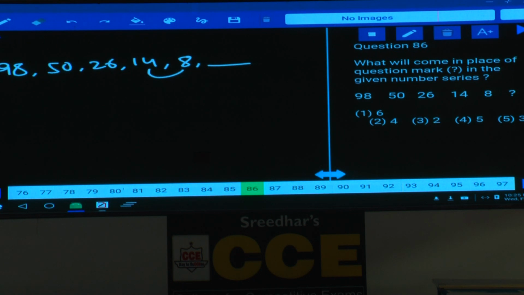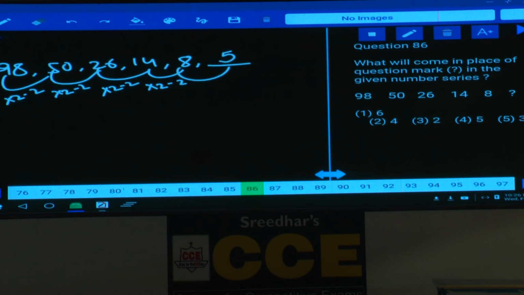Now 8 and 14, how can you express this one? 8 into 2, 16, minus 2 will be 14. 14 into 2, 28, minus 2 will be 26. 26 into 2, 52, minus 2 will be 50. 50 into 2, 100, minus 2 is 98, isn't it? And something into 2 minus 2 will be 8, and this must be how much? 5. Now 5 into 2, 10, minus 2 will be 8. Clear now? Into 2 minus 2, into 2 minus 2, in the reverse order.